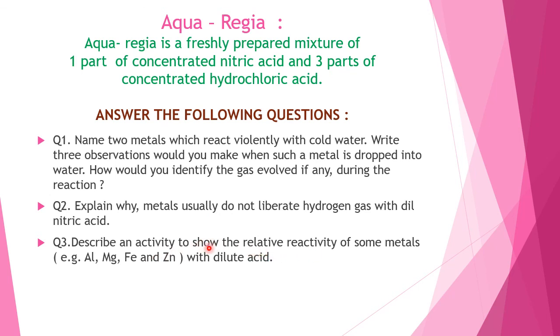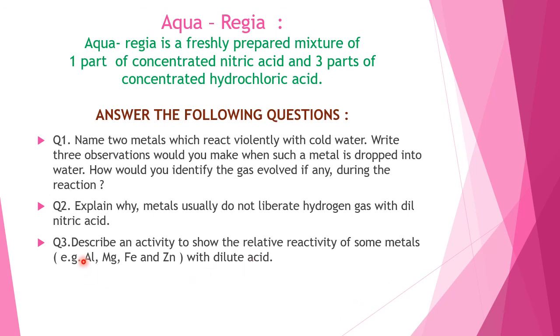In order to find the relative reactivity of these metals, you take dilute acid, either sulfuric acid or hydrochloric acid, of the same concentration and same amount.